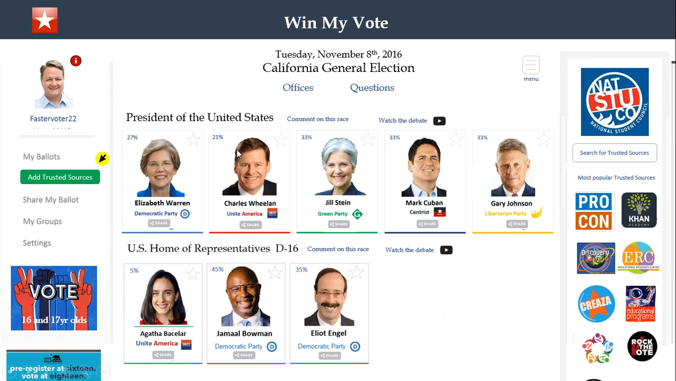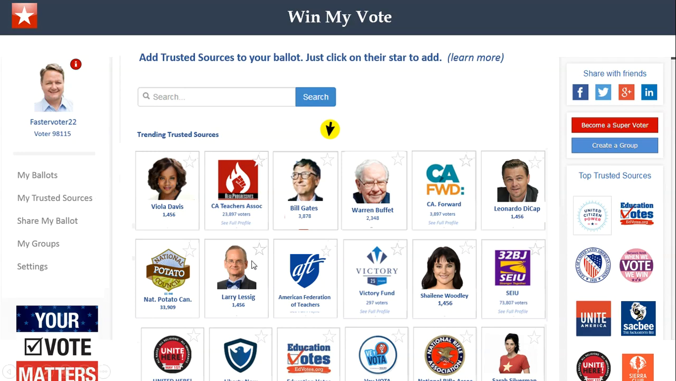So one thing I want to get to, sorry about that, is trusted sources. And so now I have my ballot here. And what I want to do is I want to add groups and organizations and individuals that I trust. I want to see how they're voting. So I can click on that and I can see this library here. And this functions just like Facebook groups, or following somebody on Twitter.